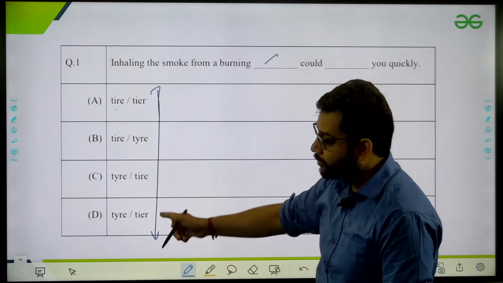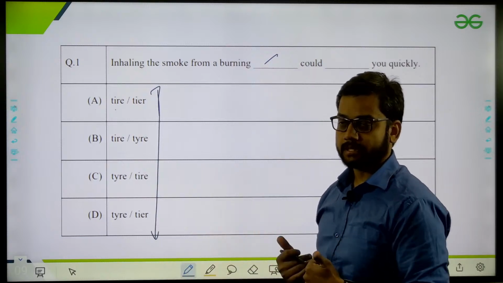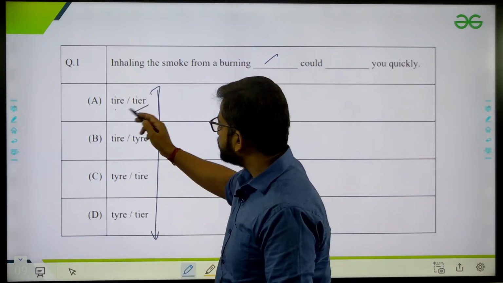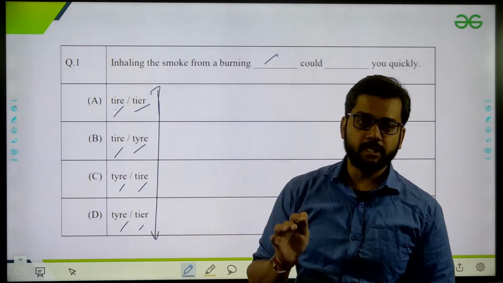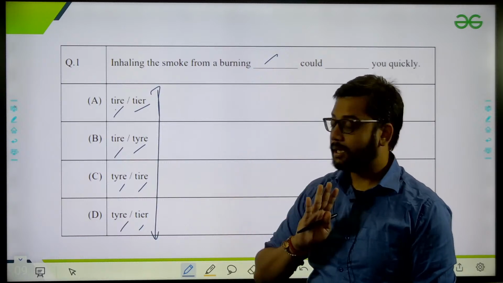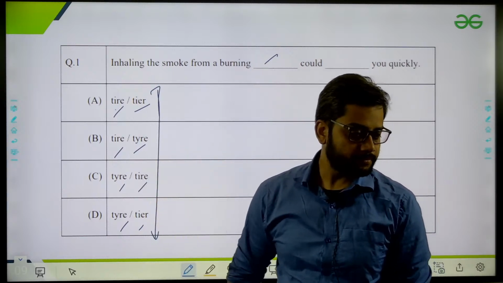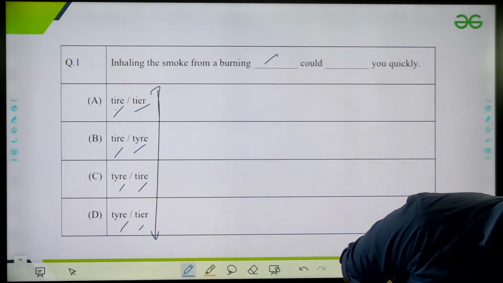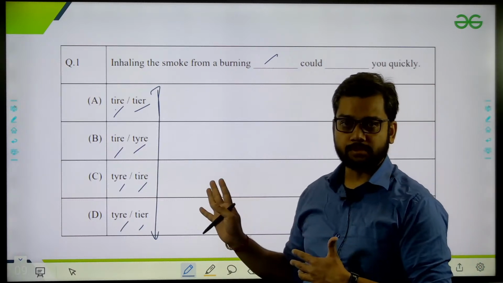So now you have to find out which one resembles a vehicle's tire and which one will give us tired, okay. So you have to go through these options, like which one will exactly fill. And if you have a small idea about this, you can solve it within 30 seconds. This will not take more than 30 seconds definitely. Yeah, exactly, those students are already understanding. So these are all previous year questions, okay.